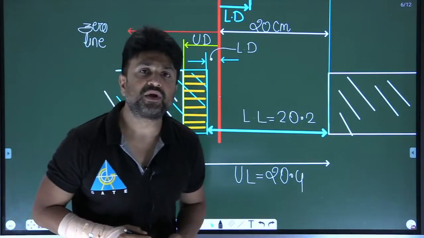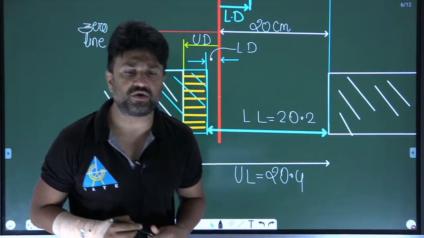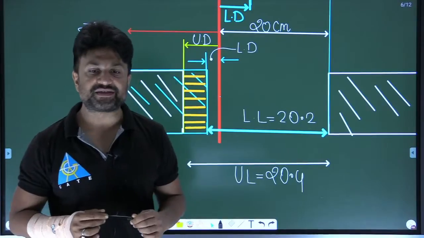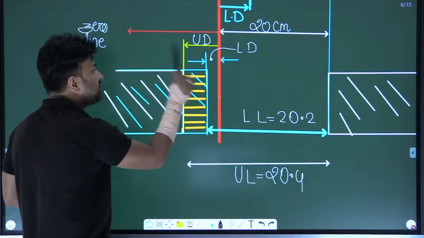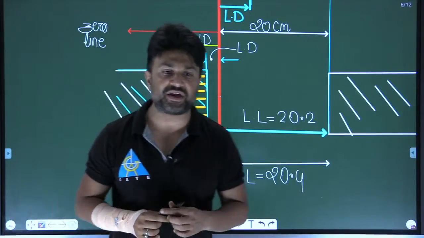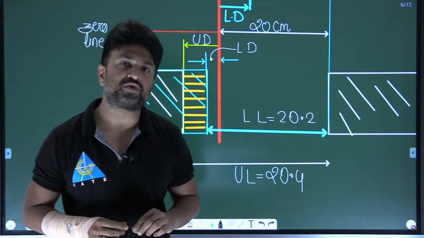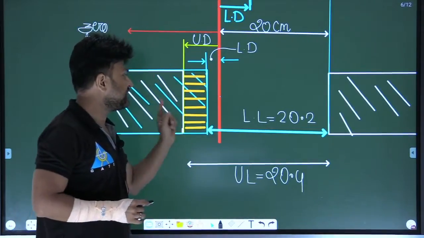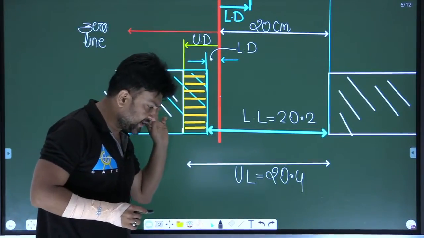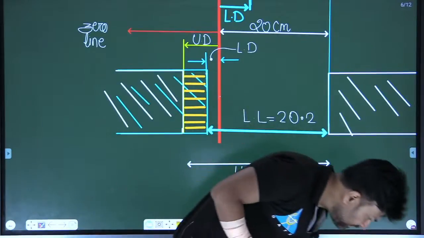Now tell me, which hole is nearer to the zero line? Then I will tell you about the fundamental deviation of the hole.